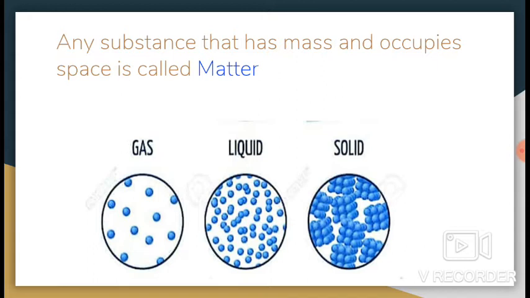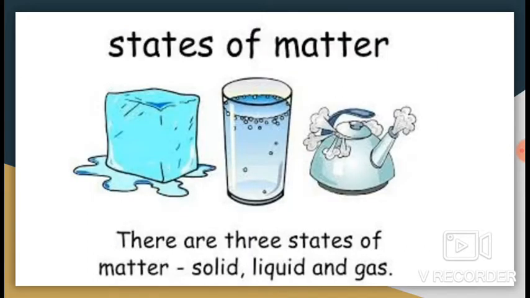Thus, the matter can be classified into 3 categories based on the physical properties: solid, liquid and gas. These are 3 states of matter.